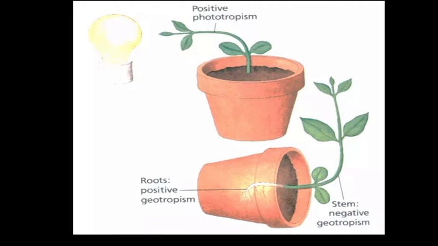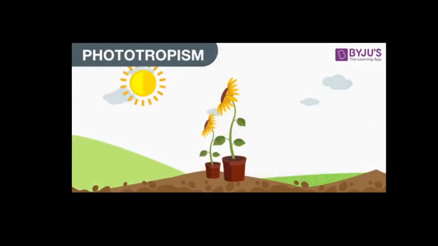So if the growth of a plant part is toward the stimulus, it is called positive tropism, and if the growth or movement of a plant is away from the stimulus, then it is called negative tropism. Tropism means movement, in which direction a plant grows. It is a directional type of movement.